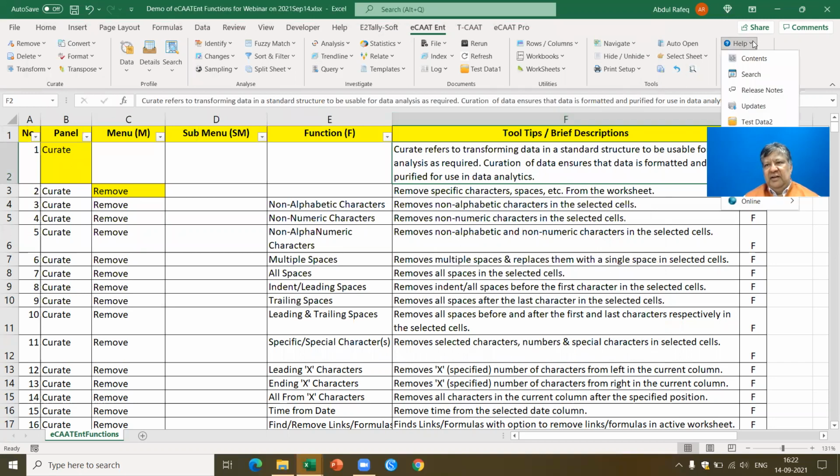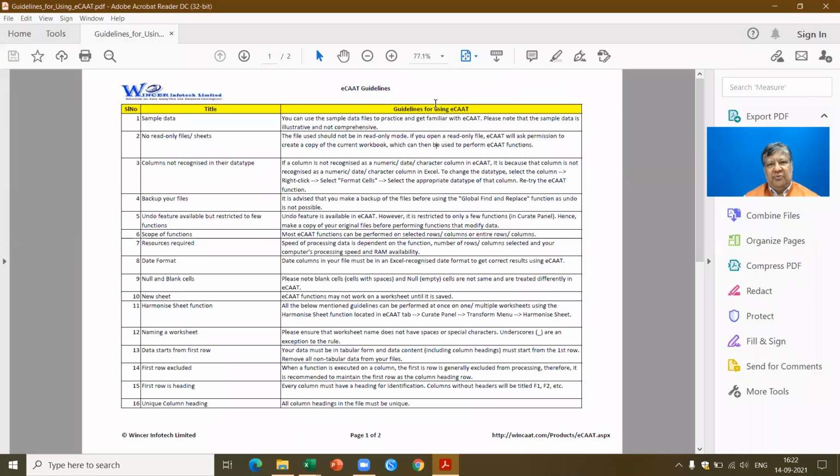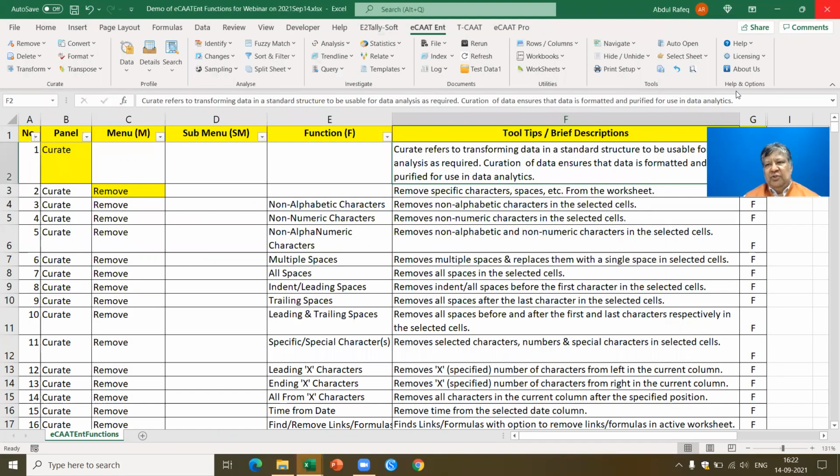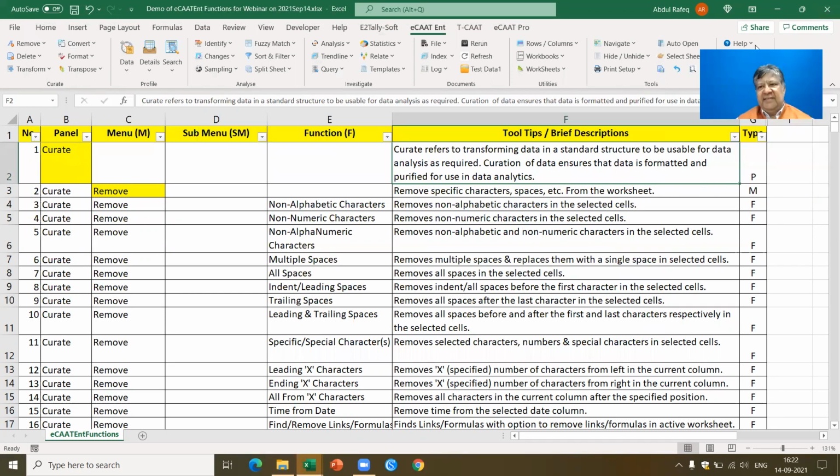Okay, now if you see here, you also have the sample data, which I'm going to show you. You also have guidelines on how to use ECAT software. When you click on this, you'll be able to get the guidelines on how to use ECAT software. Okay, so to the maximum extent possible, we have provided the information so that it becomes very easy for you to use the software. Now, let me give a quick synopsis of the software and then we'll move forward.